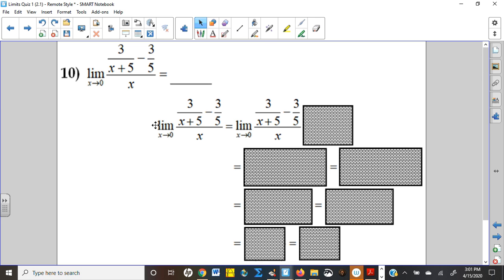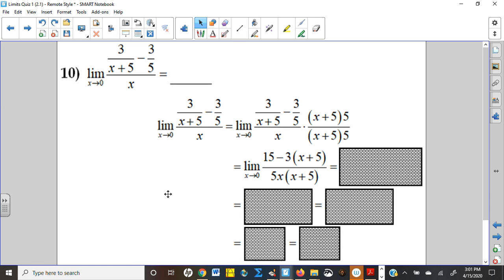There's different algebraic ways of doing this one. Some of you guys got common denominators, but most of you just multiplied both the top and the bottom by this. Now, some of you guys just multiplied the top by it and assume that that also counted the bottom, but it doesn't. So you got to show the work correctly. Now on the top, we're going to get some cancellations, and we'll just get 5 times 3 is 15, minus 3 times x plus 5, which can then be distributed, right?